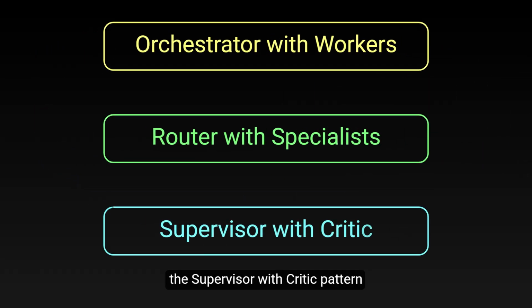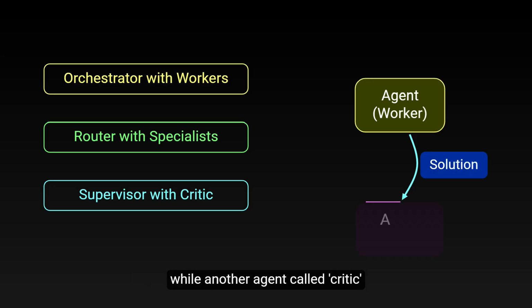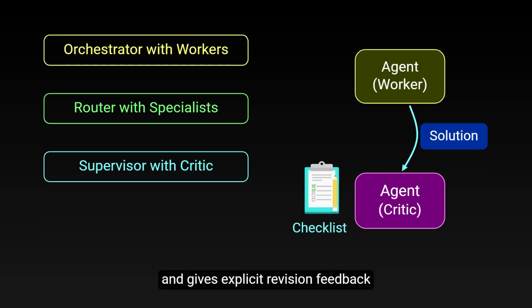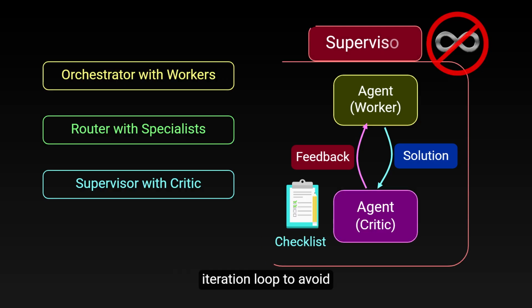Third, the supervisor with critic pattern. One agent called worker does the work and proposes a solution, while another agent called critic checks it against a checklist or criteria and gives explicit revision feedback. And a supervisor controls the iteration loop to avoid infinite review cycles.